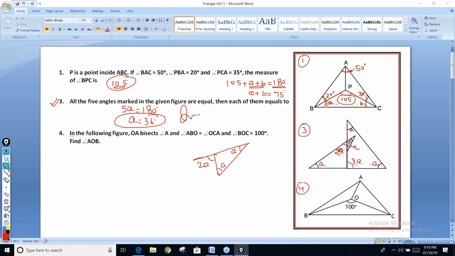3A, how? Karan, again, exterior angle here. This angle is 2A. This angle is A. What about this angle? Karan, so we have done a lot of questions. Exterior angle, sum of interior opposite angles.